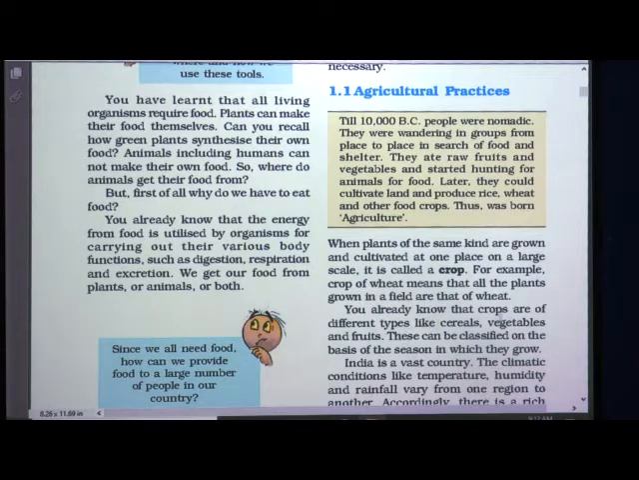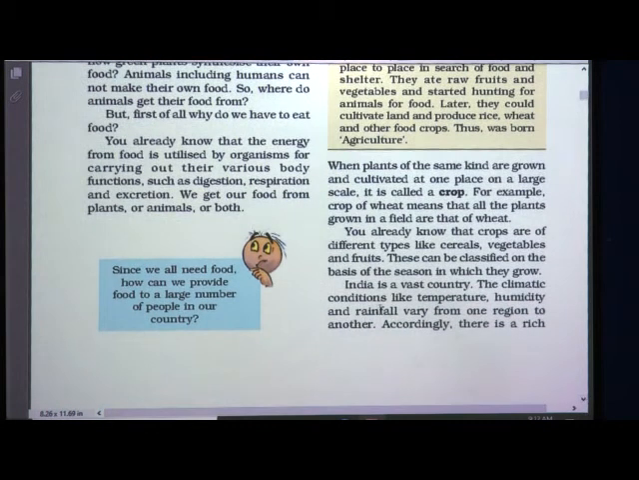You already know that crops are of different types like cereals, vegetables and fruits. These can be classified on the basis of the season in which they grow. India is a vast country. The climatic conditions like temperature, humidity and rainfall vary from one region to another region. Region-wise, the climatic conditions are different.